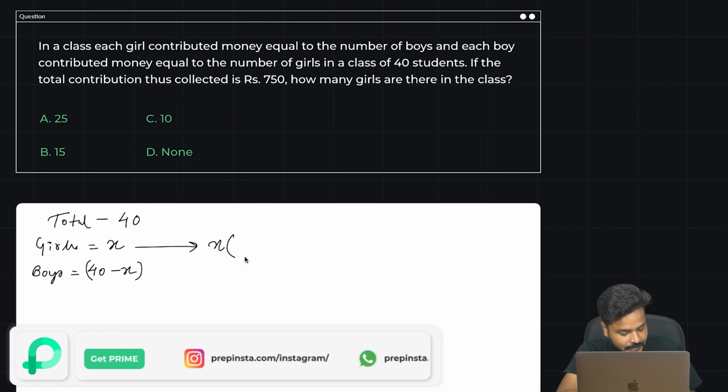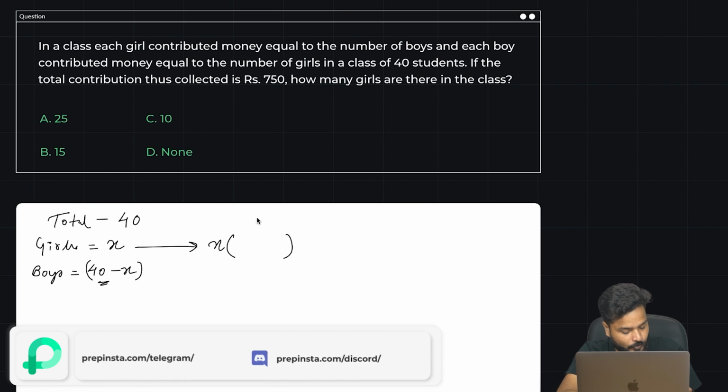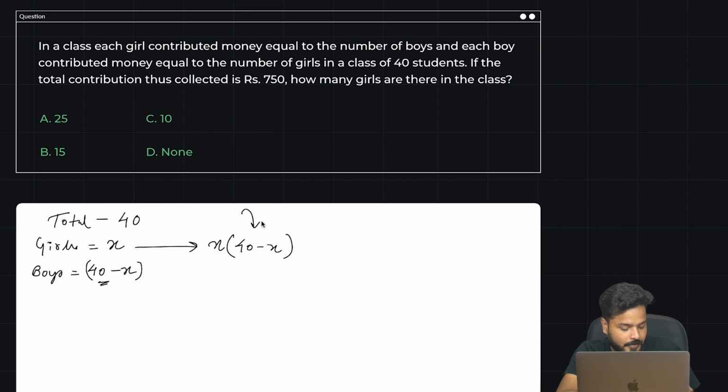X girls. And each girl contributes money equal to the number of boys. So the number of boys is 40 minus X. X girls, and each would donate an amount equal to the number of boys, that is 40 minus X. Similarly, 40 minus X boys are there, and each boy contributes money equal to the number of girls.